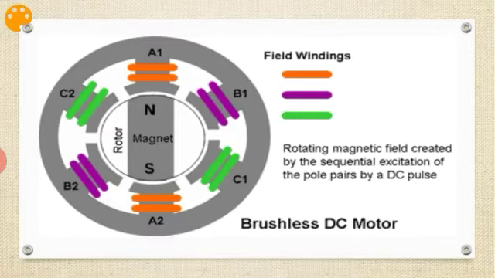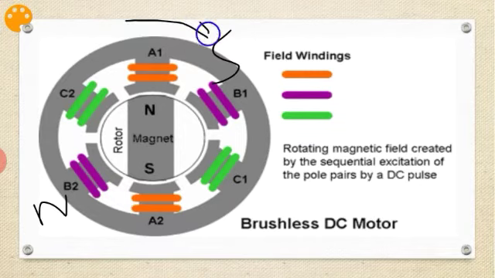Okay, B1 becomes south and this becomes north. So what happens is this rotor will move to this position. Now my rotor position is like that.